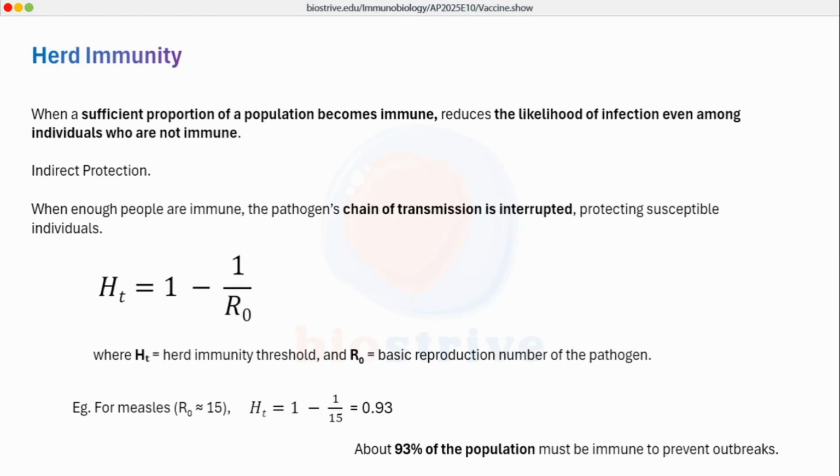There is a concept of herd immunity. Herd immunity is when sufficient people or sufficient population is immune to a certain pathogen, for example COVID-19 virus.